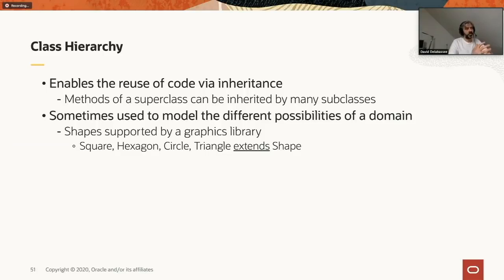It is sometimes also used to model different possibilities of a given domain. So for example, we want to model the different shapes that are supported by a graphics application. We would have a shape class or interface, and then subclasses that extend that shape, like a square extends the shape, a hexagon extends the shape, and so on.